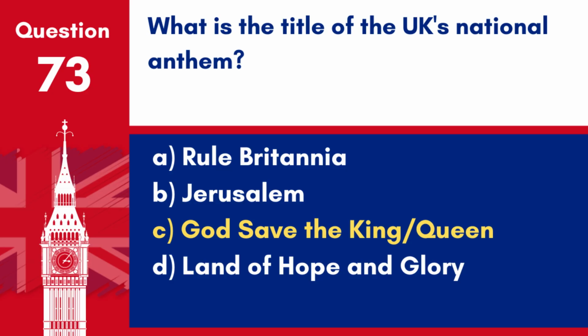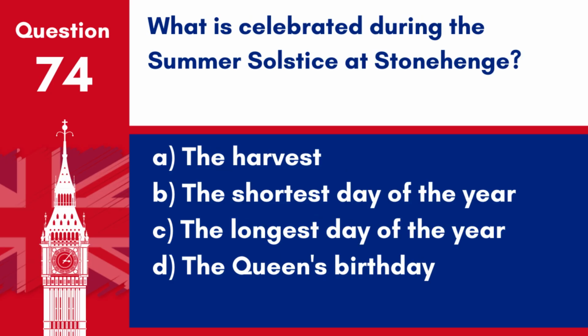Question 74. What is celebrated during the summer solstice at Stonehenge? A. The Harvest Festival. B. The shortest day of the year. C. The longest day of the year. D. The Queen's birthday. Answer: C. The longest day of the year. The summer solstice, marked at Stonehenge, celebrates the longest day of the year.